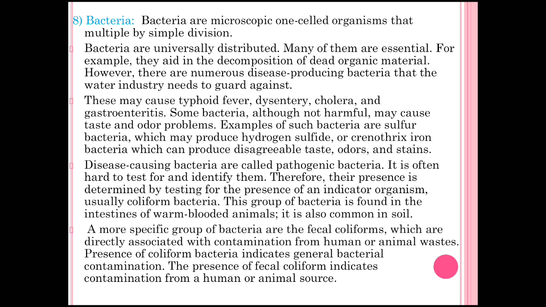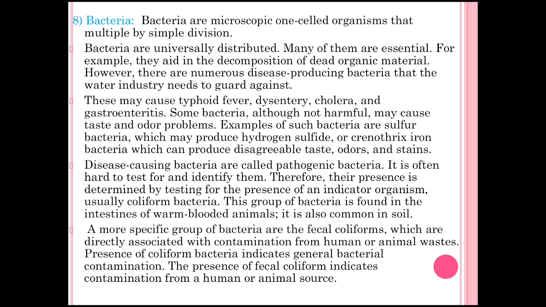Some bacteria, although not harmful, may cause taste and odor problems. Examples of such bacteria are sulfur bacteria, which may produce hydrogen sulfide, or the Crenothrix iron bacteria, which can produce disagreeable taste, odor and stain. Disease-causing bacteria are called pathogenic bacteria. It is often hard to test for and identify them. Therefore, their presence is determined by testing for the presence of an indicator organism, usually coliform bacteria.